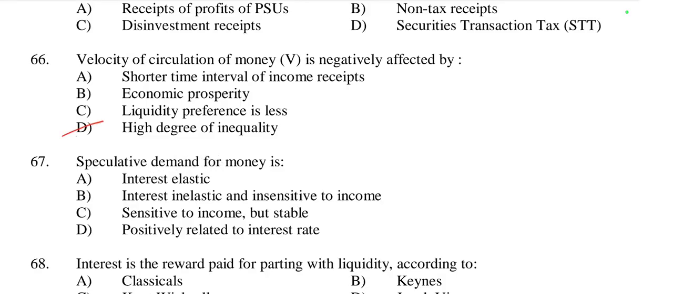Yes, this is right, because a high degree of inequality can negatively affect the velocity of circulation of money, because wealth concentration in fewer hands typically leads to lower consumption and investment by the wealthier compared to the broader population, reducing the frequency with which money changes hands in the economy. So option D is right here.